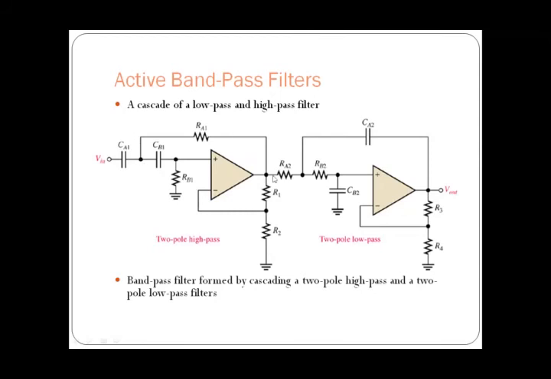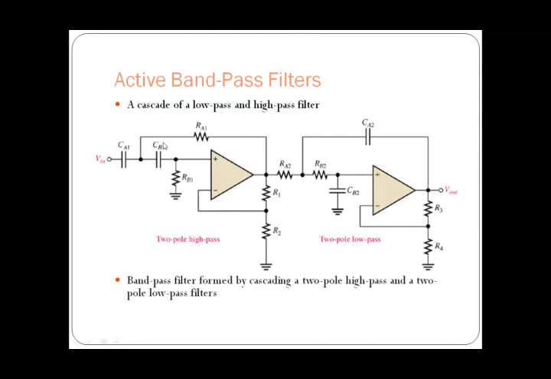So observe this circuit. Here we are giving input to the first op amp circuit. We can observe that we have two RC circuits in the first op amp circuit, so this is a second order filter.